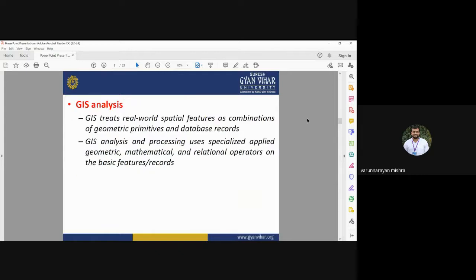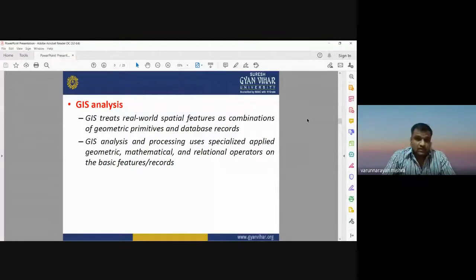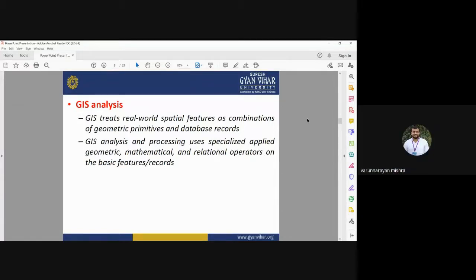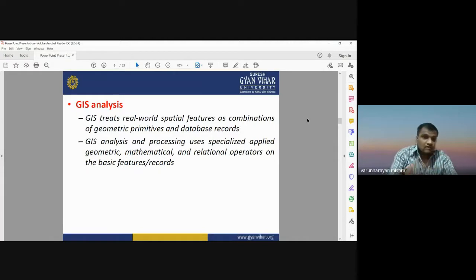GIS analysis means all the real world objects, or spatial data sets, in the form of point, line, polygons are also known as spatial data sets or spatial features. So GIS treats all the real world spatial features as a combination of geometric primitives and database records. GIS analysis, the processing of different spatial data sets, uses specialized geometric, mathematical, and relational operators on the basic features or records.